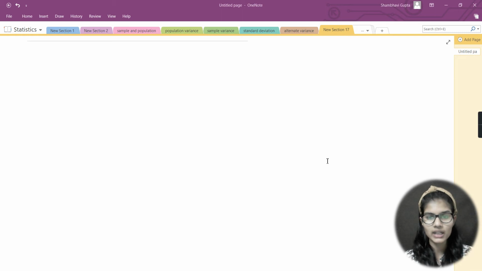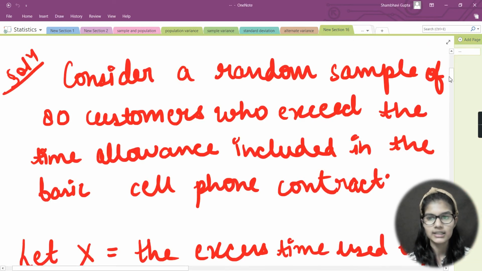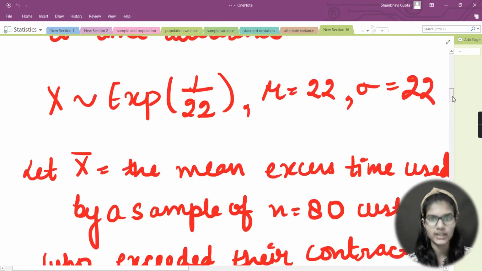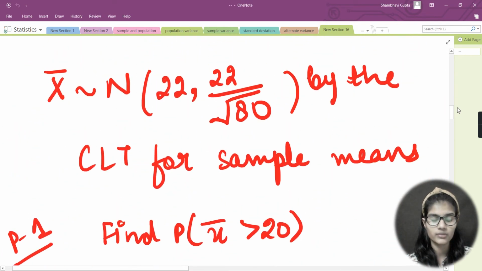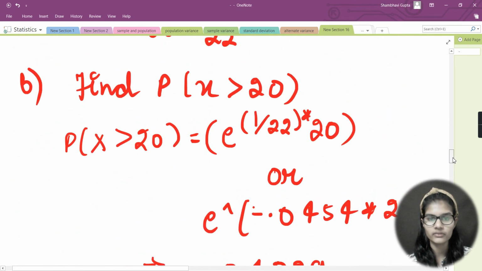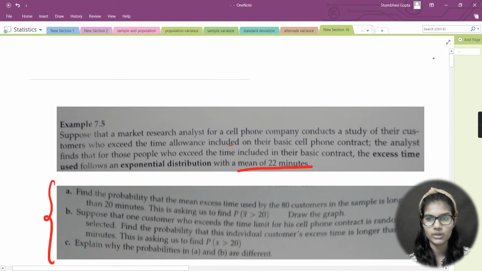So previously, in the statistics video, we had seen a question and we had done that question. Let me quickly show you the question which we had done. Yeah, this was the question which we had previously seen, and we had done it using the concept of the central limit theorem for sample means, right? We applied the central limit theorem, found the probability, and even found the percentile also, right? So these were the things which we had seen previously.